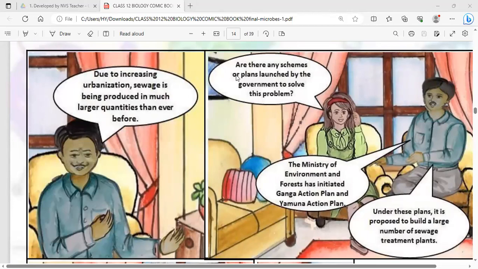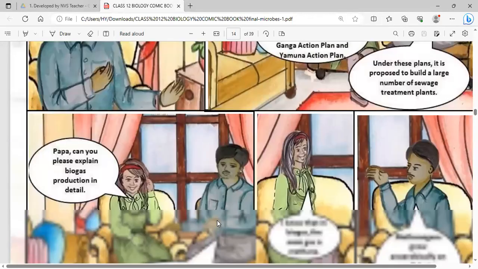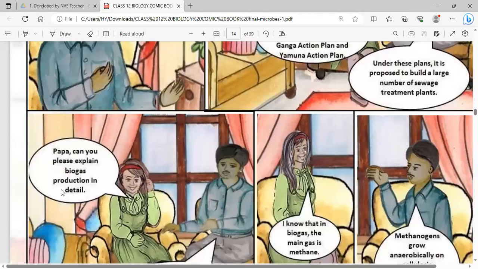That is called the Ganga Action Plan. The Ministry of Environment and Forests initiated the Ganga Action Plan and the Yamuna Action Plan. The purpose of these plans is to build a large number of sewage treatment plants so that sewage can be treated before discharging to the rivers. Then Shivangi asks, Papa, can you please explain biogas production in detail?